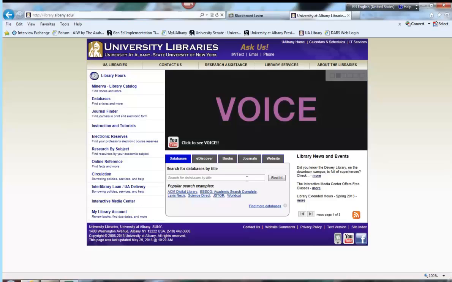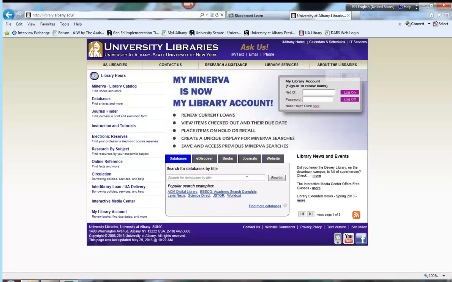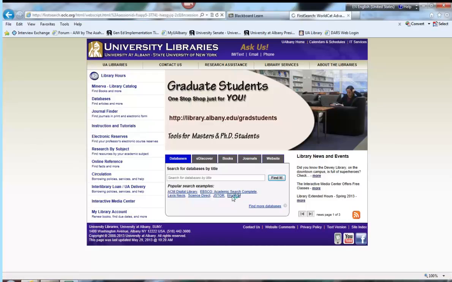How does that work? The easiest way to do interlibrary loan, and find information, is through WorldCat. WorldCat is considered a database. We could go through databases like we did before, but you could also notice that on this page there's a link directly to it because so many people use it.